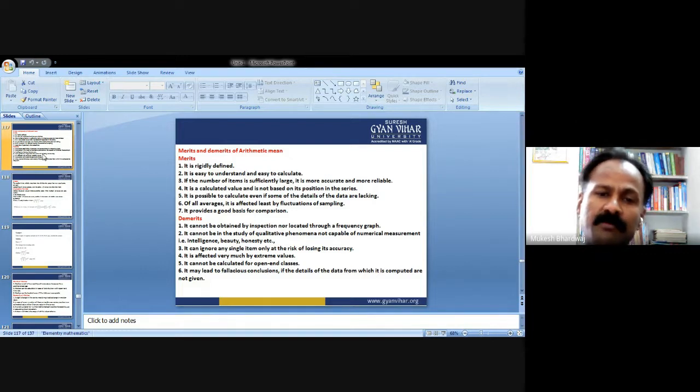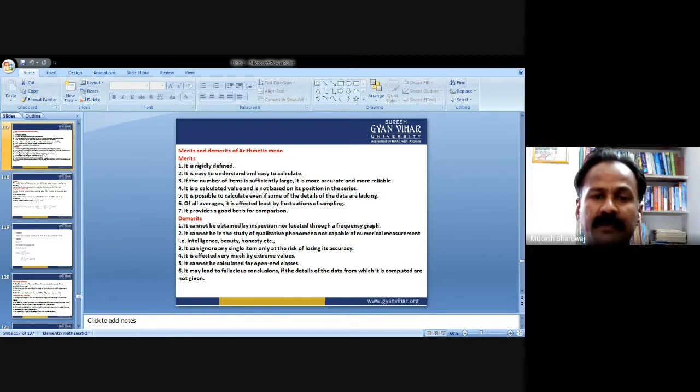Demerits: it cannot be obtained by inspection, nor located through a frequency graph. It cannot be used in the study of qualitative phenomena not capable of numerical measurement, that is intelligence, beauty, honesty, etc. So the average cannot give a qualitative study. It only gives a quantitative study.